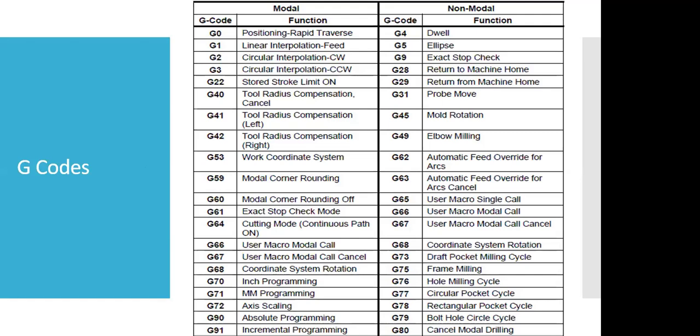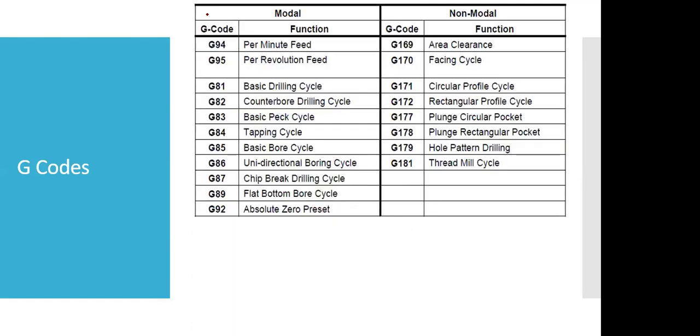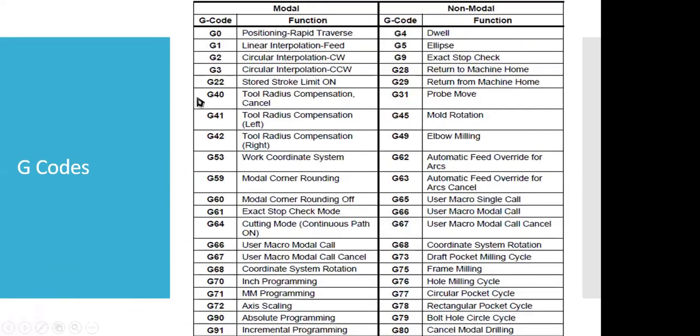Among them, the first one is G0. G0 stands for what? G0 stands for rapid positioning or rapid interpolation. Okay. For the DX150, I am repeating one more time, the capacity of the DX150 is to move the tool rapidly at 24,000 mm per minute.